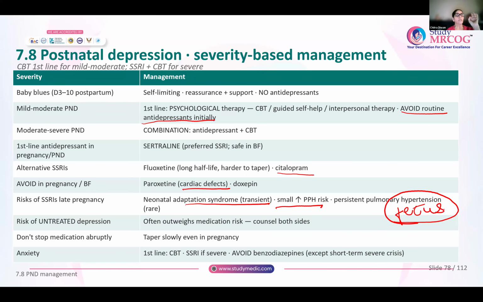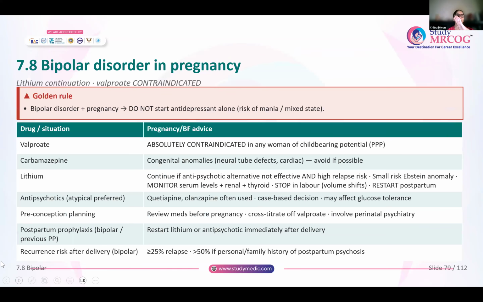If it is severe anxiety, you can give SSRIs. Benzodiazepines are avoided for a long period of time. If you need it only for a short period of time, you can give benzodiazepines, but they are avoided over longer periods. Only to tide over a crisis, you can give benzodiazepine.